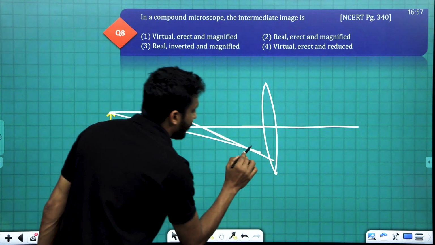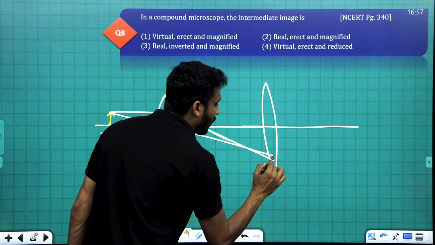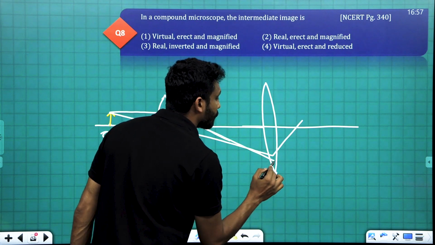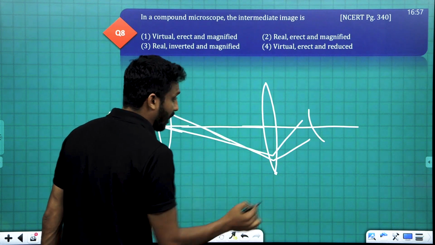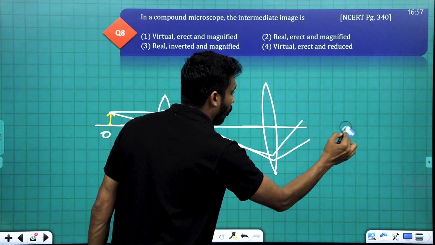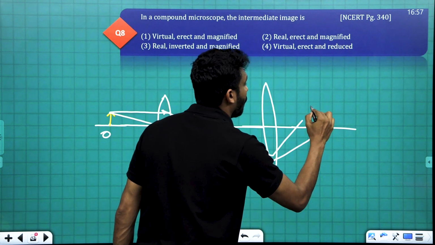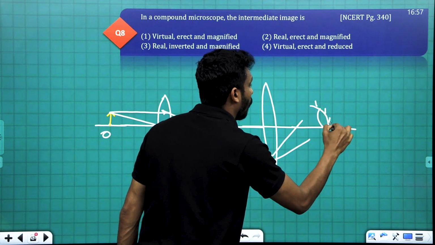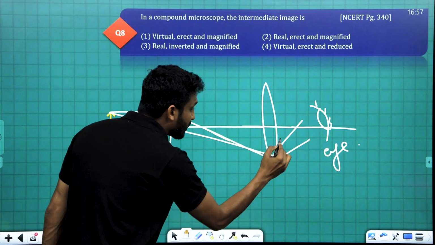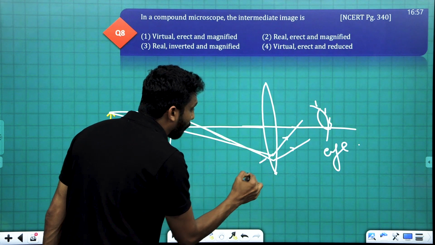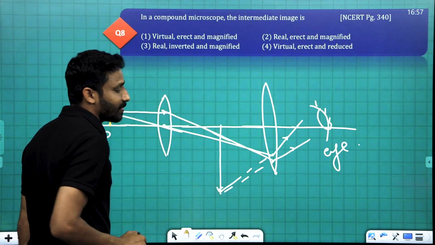Then these two rays are diverged into the eye of the observer. This is the eye of the observer. Then these rays appear to be coming from a point, and there is the final image obtained.